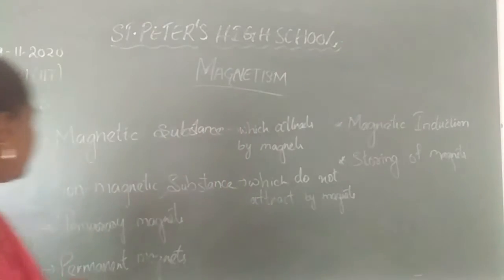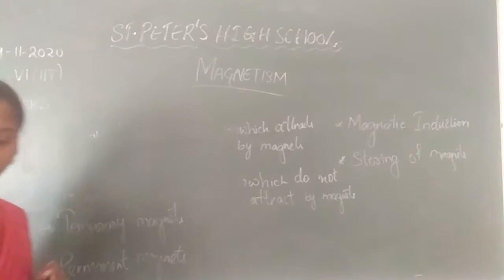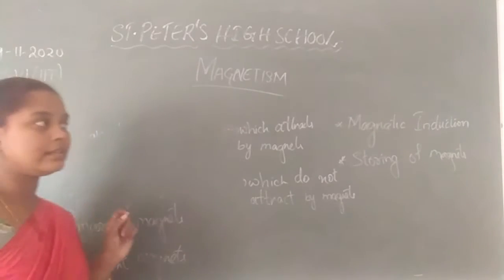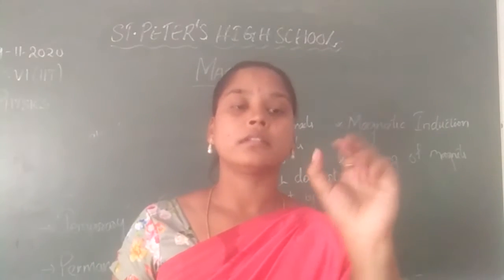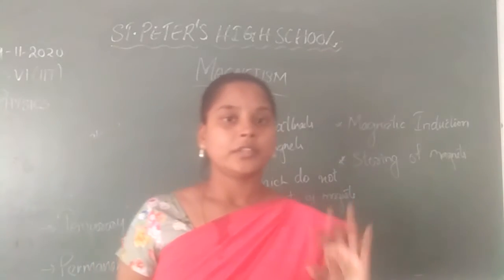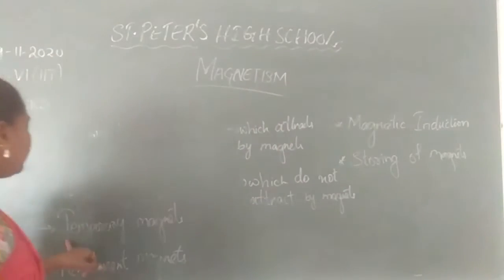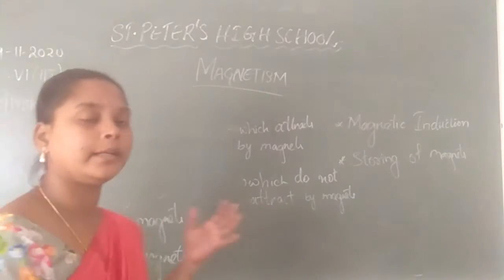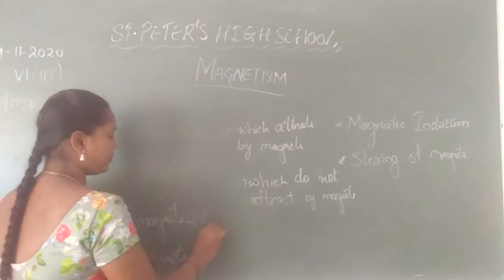Okay. And next is temporary magnets. Temporary magnets are magnets which act as a magnet only for a period of time. After some time, they lose their power. They do not have the properties of a magnet. Okay. Temporary magnets are made mainly of pure iron or soft iron.